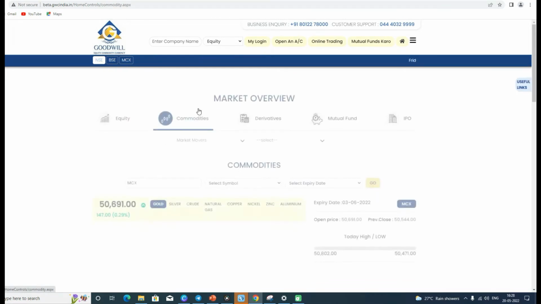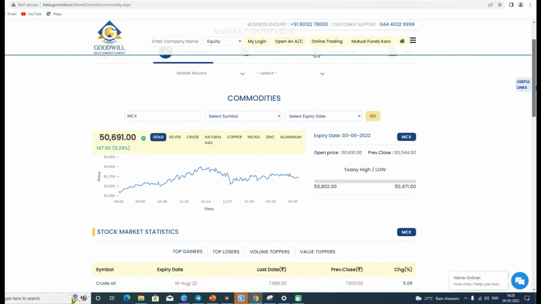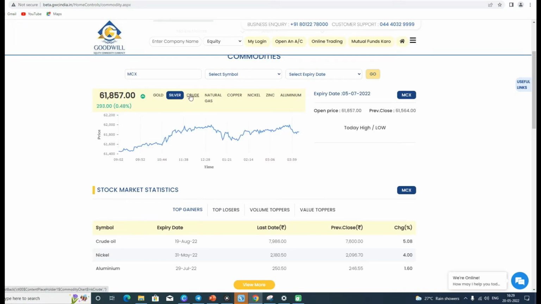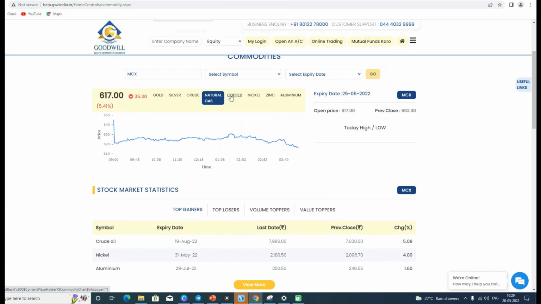commodity sector. Over here in the Multi Commodity Exchange we can analyze the graph of gold. We can see that on the expiry date of 3/6/2022 the opening price for gold was 50,691 and the previous closing price was 50,544, and we can compare it with other commodities like silver, crude, natural gas, copper, nickel, zinc, aluminum.